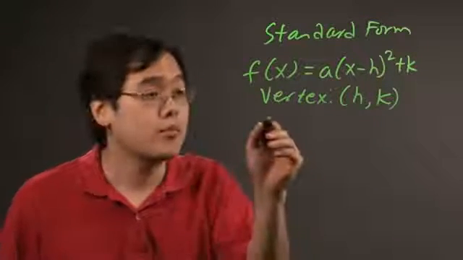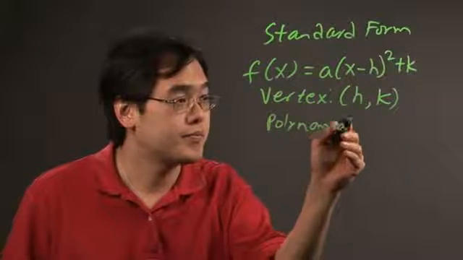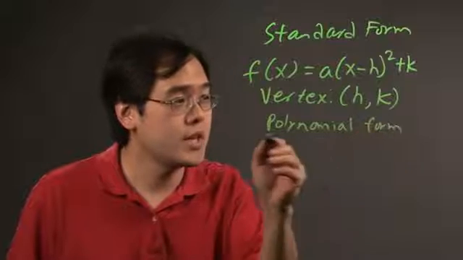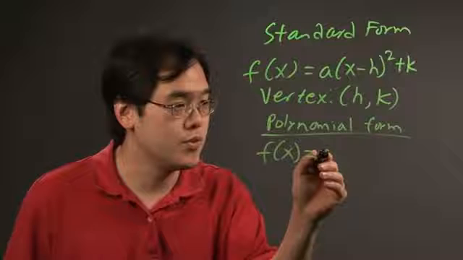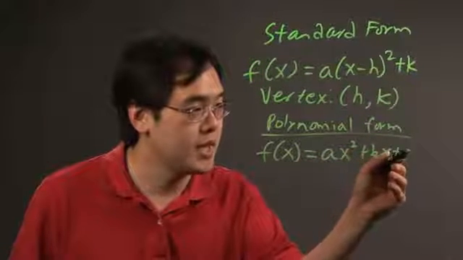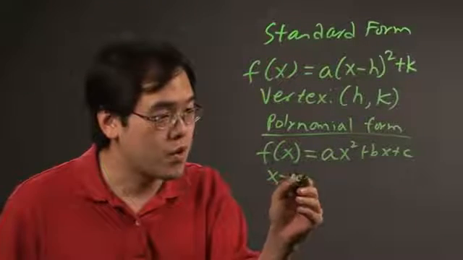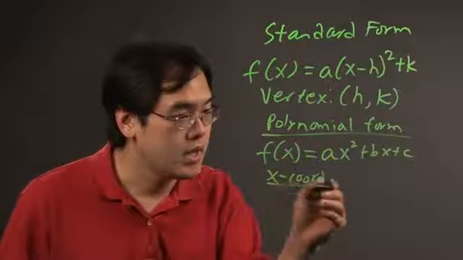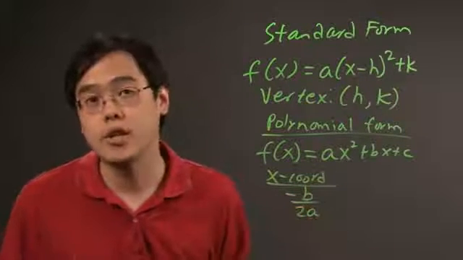Now, if it's in polynomial form, what that tells you is that the parabola function is given to you as ax squared plus bx plus c. Now create your vertex from here. Your x-coordinate is of the form negative b over 2a. That's the little formula that you want to use.